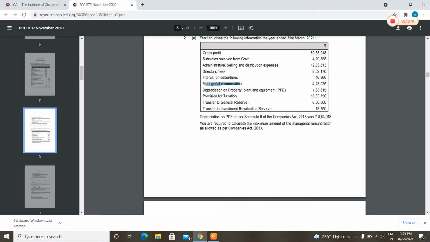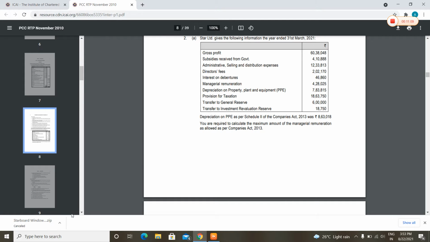Depreciation on PPE, we will take 863,018, rather than 783,815. Then we will get profit under Section 198. Section 198 doesn't include PFT, GR and IRR and managerial remuneration.